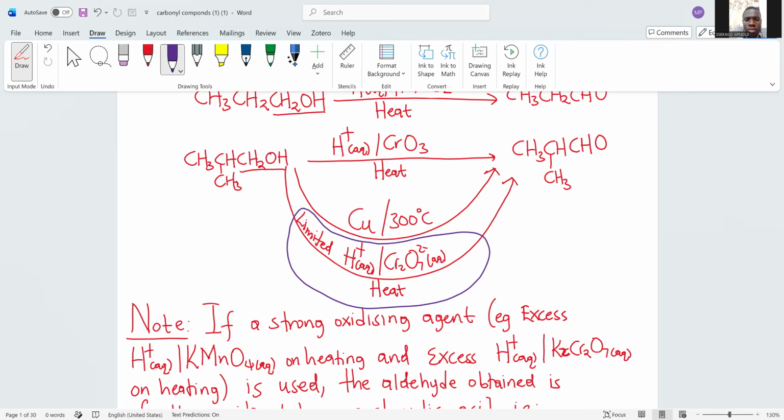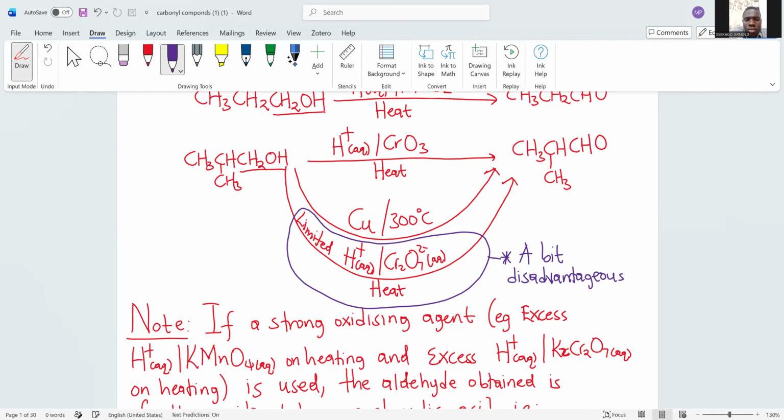So even if you use limited, the aldehyde can still be oxidized further to a carboxylic acid. It is a bit disadvantageous. Why?